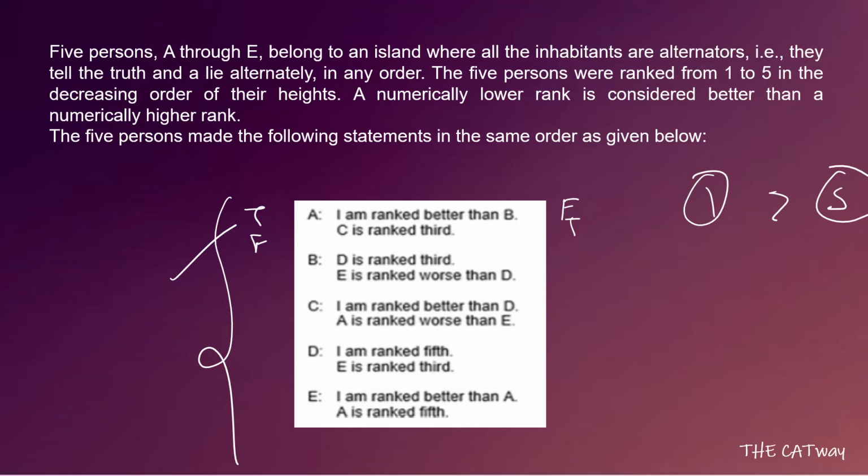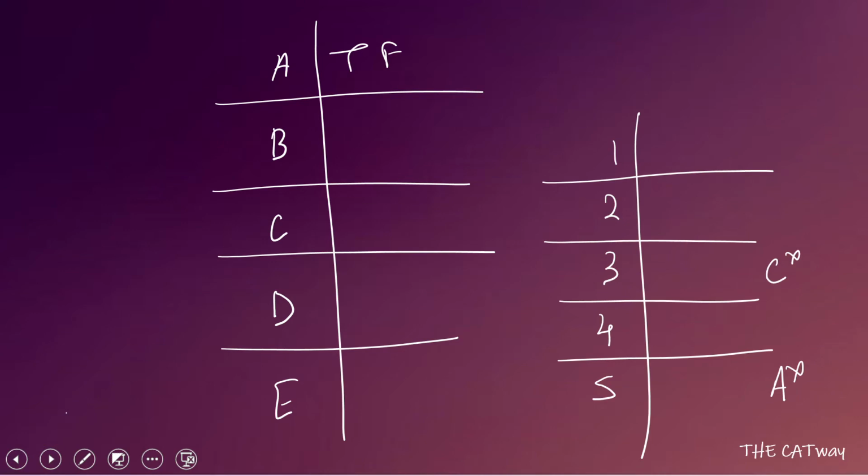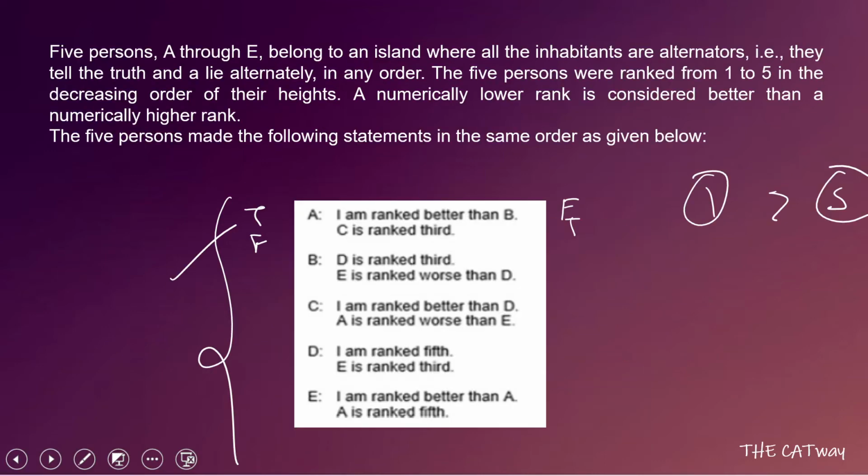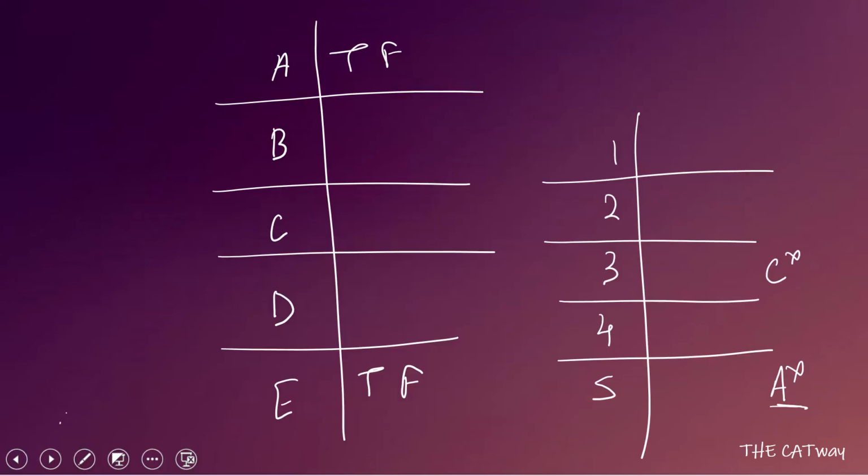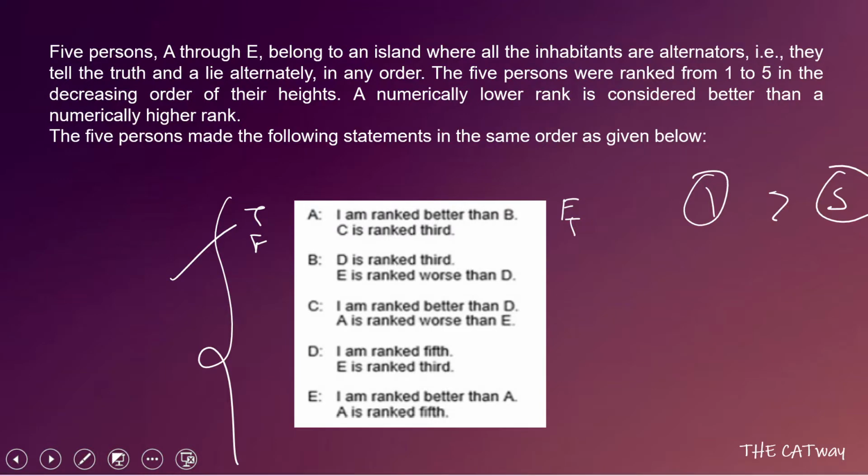Now E says that A is ranked fifth, whereas we know that A can never come fifth. So that means E's second statement is false and first statement is true. First statement is true means I am ranked better than A. That means because A cannot come over here, E cannot come over the fifth place, and also E will not come to the fourth position. So E cannot come in these two positions because of this statement. Let's move ahead and see what else has been said. See, if you check for C, C says that A is ranked worse than E.